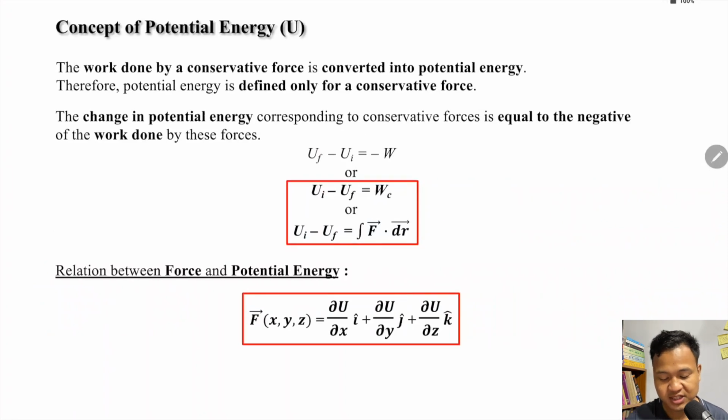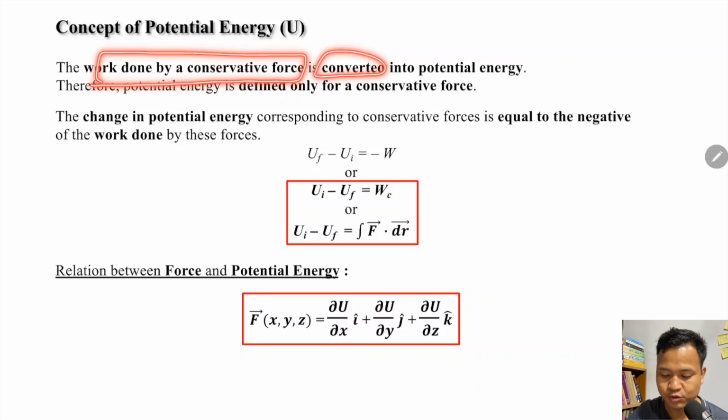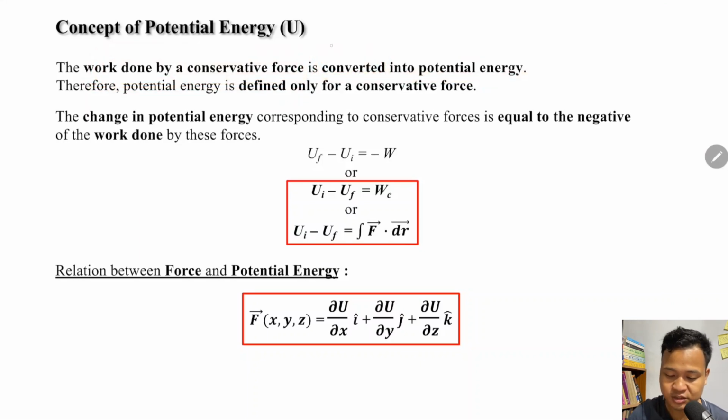Now what is potential energy? Mechanical energy, the total energy, is kinetic energy plus potential energy. Kinetic energy is when an object is in motion. Okay, it has some velocity v, so you have half mv square. And potential energy: here you see the work done by a conservative force is converted into potential energy. It is stored as potential energy.